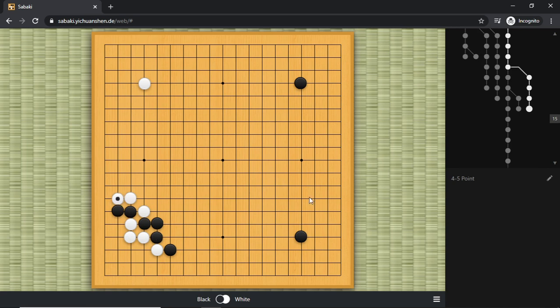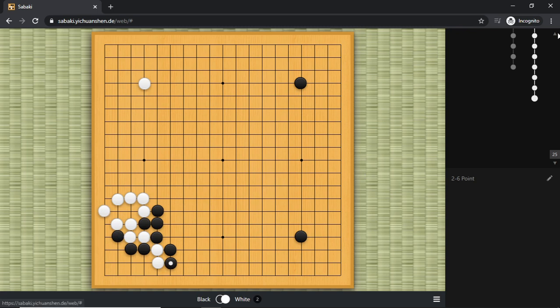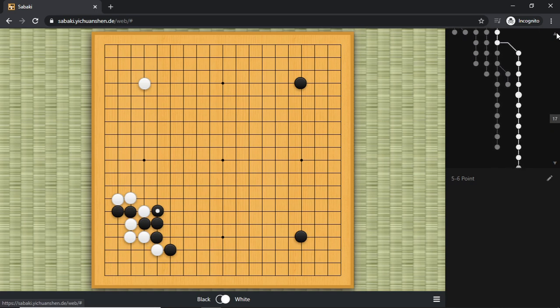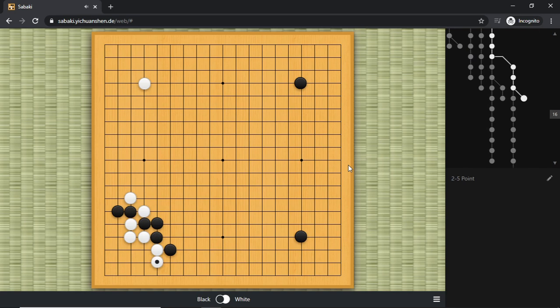And here white cannot rush to capture the two stones because black has a very nice sequence. Black blocks here, forcing white to protect these two while capturing these. But then this is going to be the variation. Not only black gains the corner, but also tremendous influence towards the right side. So this is not acceptable for white. White's win rate probably dropped by 10% if you follow this one. The correct move is for white to stay solid and defend the corner.